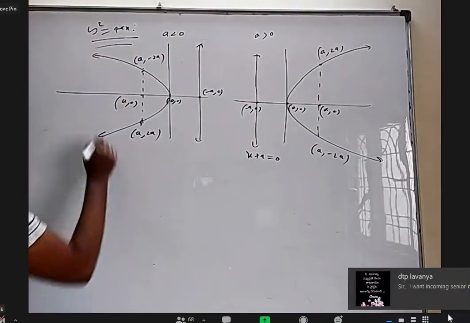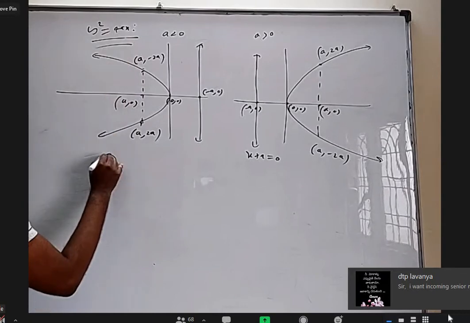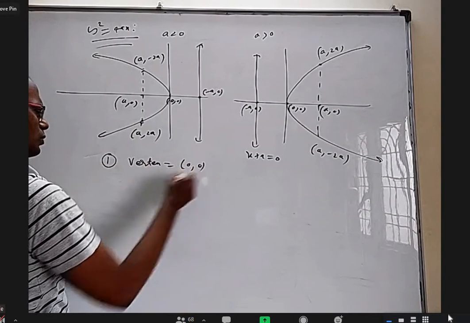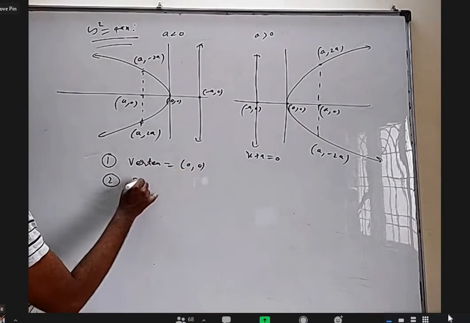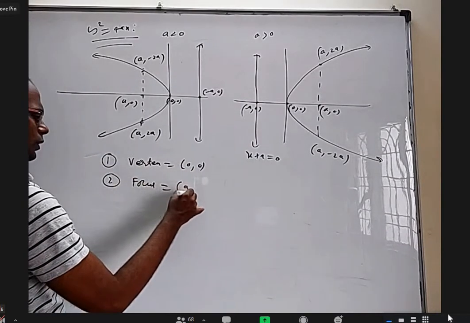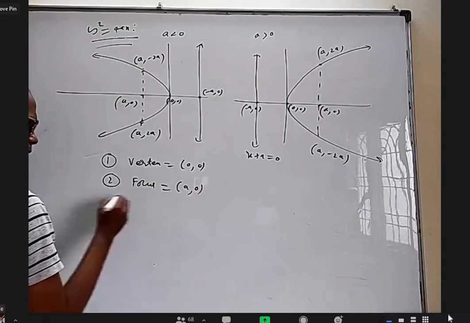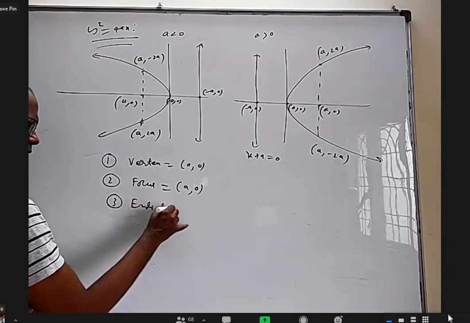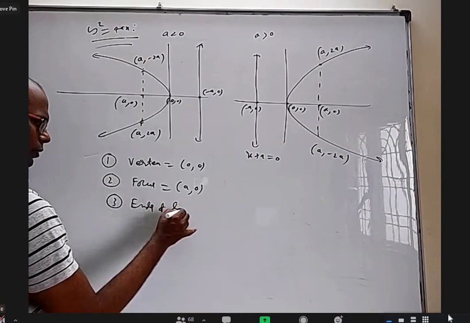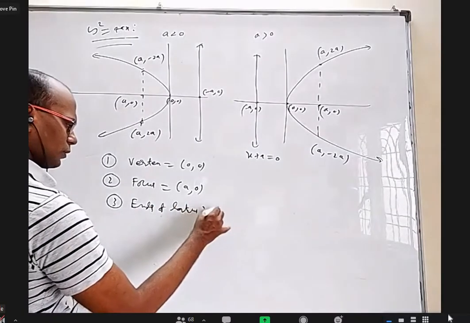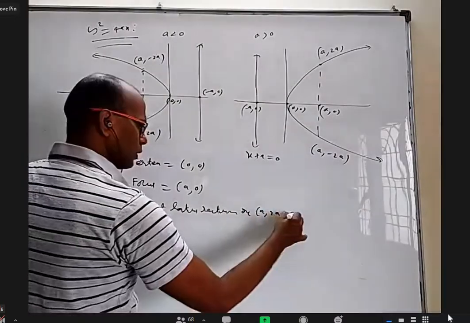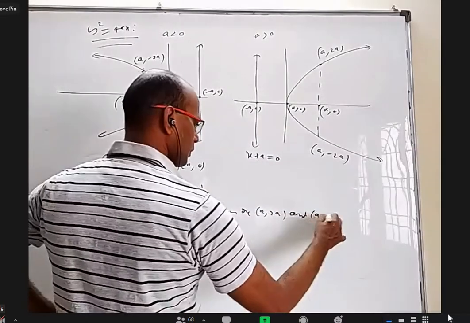So for this parabola, for some features, the first thing you have to write is vertex equal to 0 comma 0. Second is focus a comma 0. Third is ends of latus rectum: a comma 2a and a comma minus 2a.